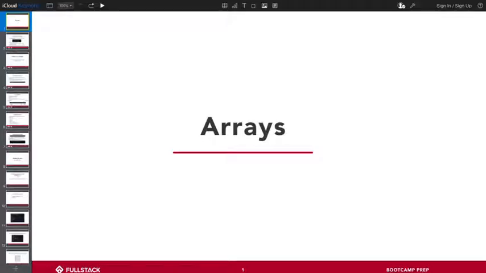All right, so today we'll be talking about arrays, which essentially are just lists. This is really exciting, and arrays are a fundamental data structure in JavaScript. So it's very important, and pretty soon you'll see the power of arrays and why it's probably one of the most common data structures being used.